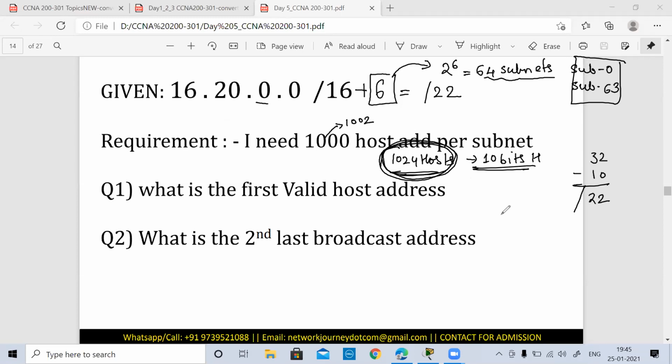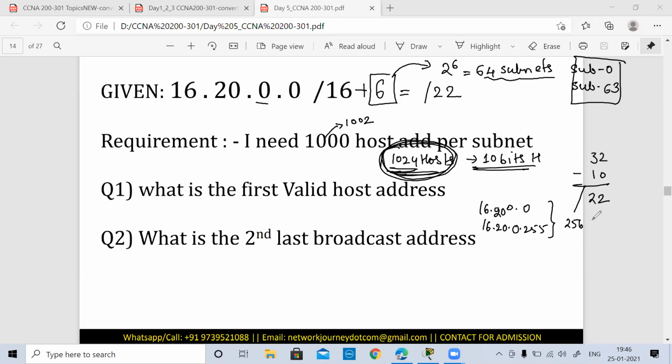Starting with 16.20.0.0 to 16.20.0.255, you just have 256 hosts, because this is only 256 hosts. Now if you see 1024, you check whether 256 can be taken as a multiple of 1024.